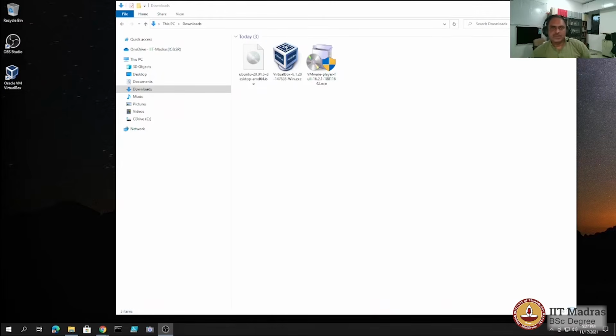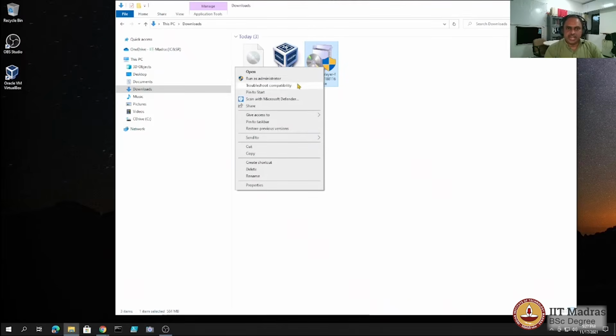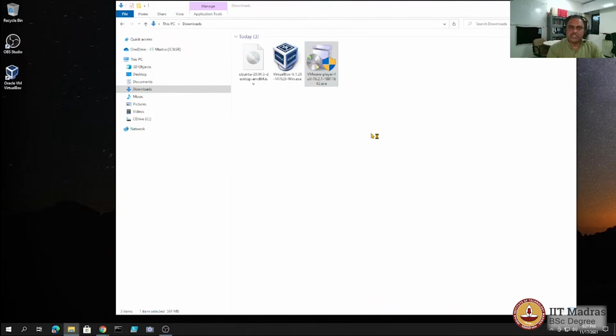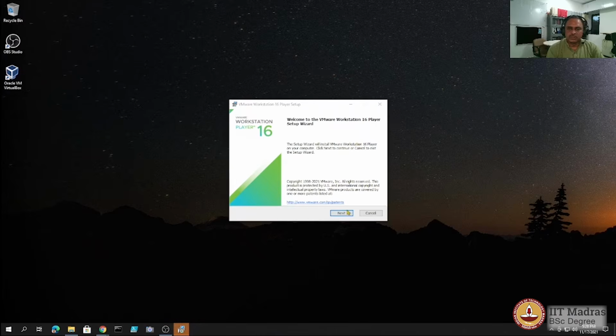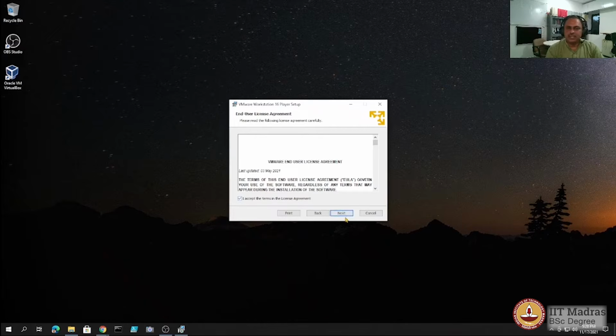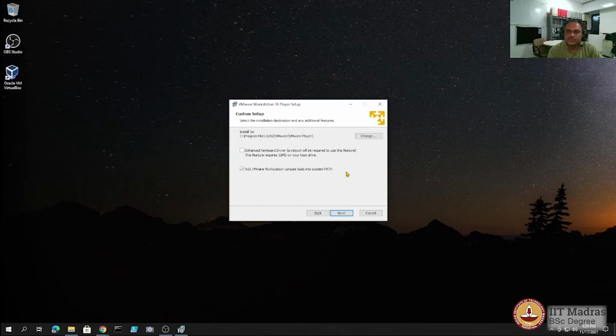Now let us see how to install a virtual machine using the VMware Workstation Player. So we have downloaded that utility already. So right click and run it as an administrator to install the VMware Workstation Player. So we override the alert. So we see that Workstation Player version 16 is starting to install. We accept the license agreement and move on.